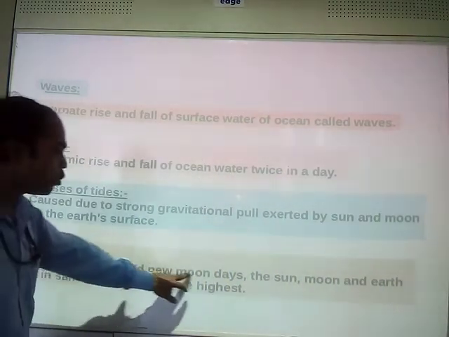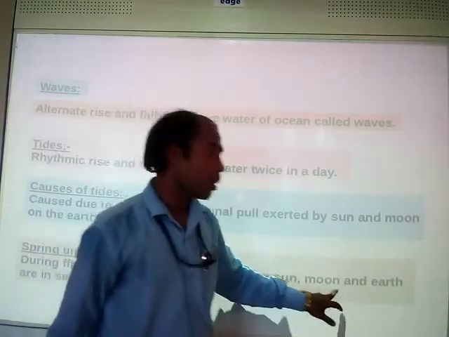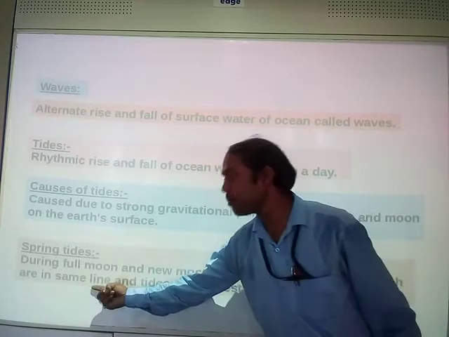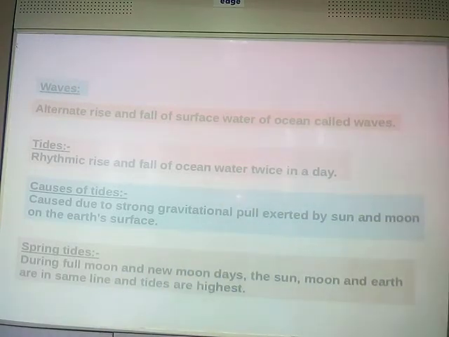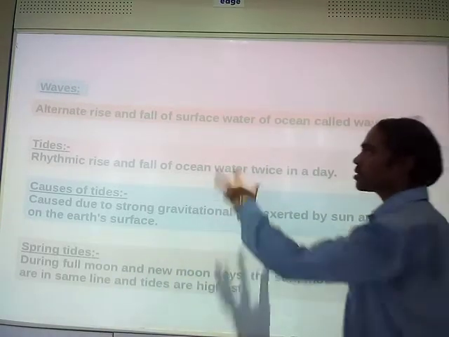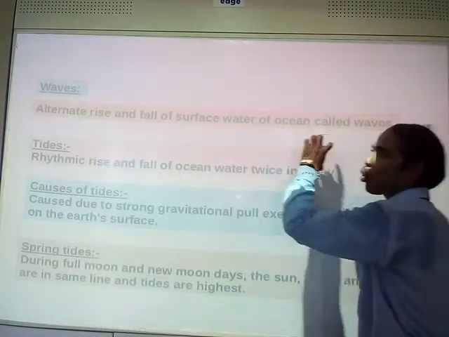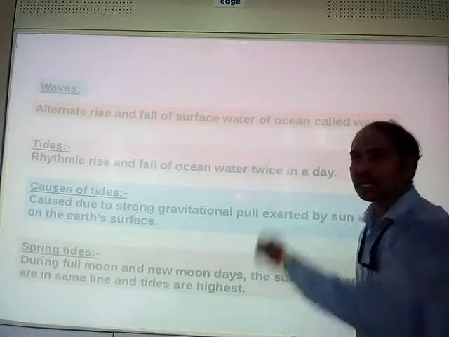On new moon days, the sun, moon and earth are in the same line. Suppose this is earth, this is sun, this is moon. So all are in a straight line.